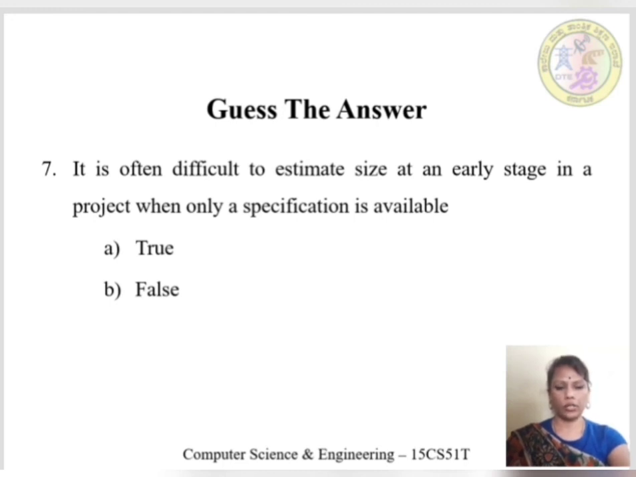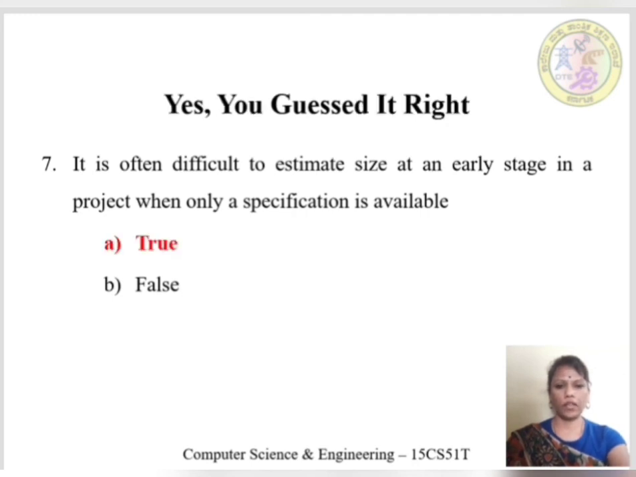Let's see our 7th question. It is often difficult to estimate size at any early stage in a project when only a specification is available. Option A, true. Option B, false. See, along with the specification available, staffing requirements, complexity and related parameters define the size of the project. Hence, the given statement is true.